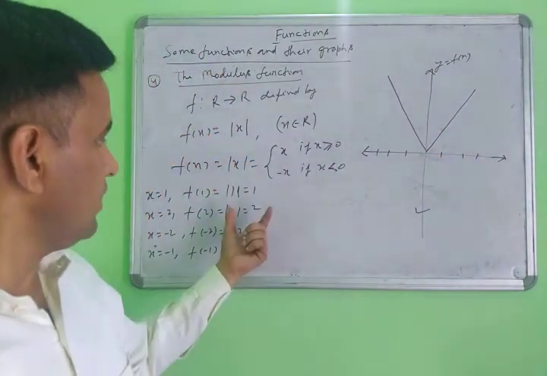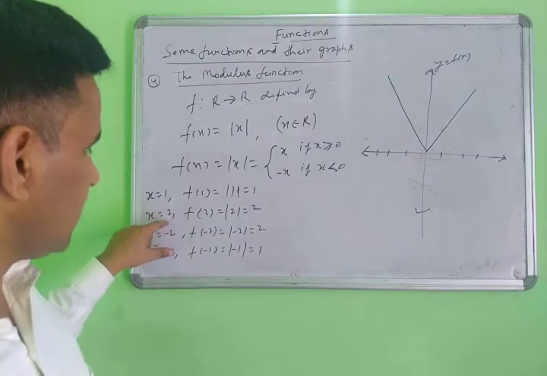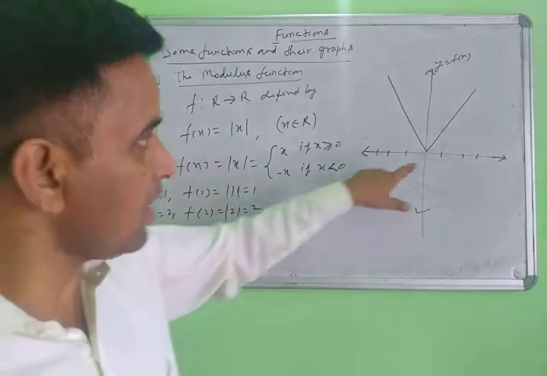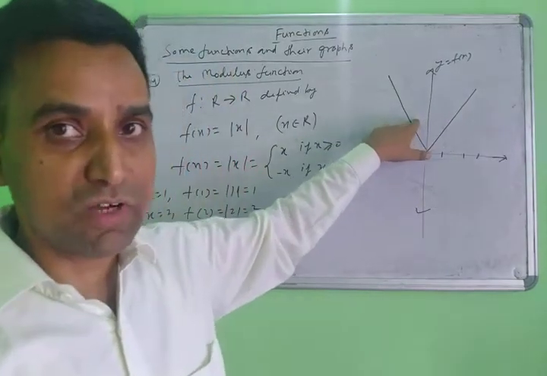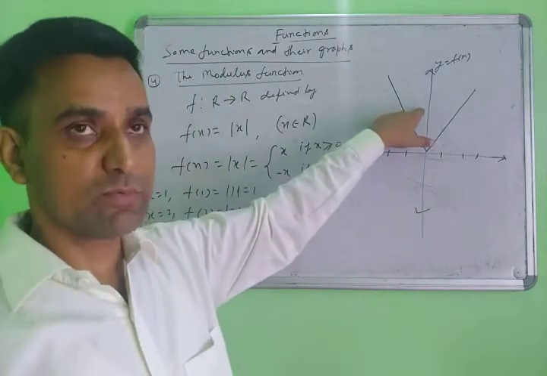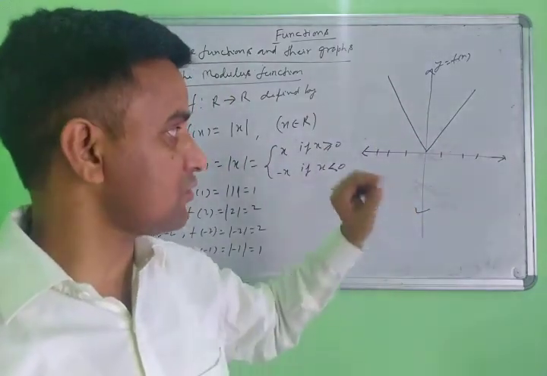Whether you take x positive, negative, fraction or decimal does not matter, y always comes out positive. In a polynomial function, y is not fixed positive.